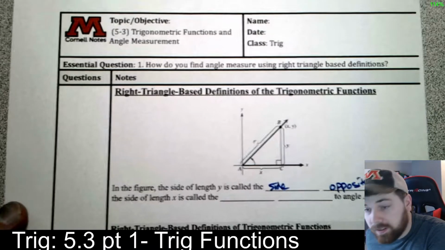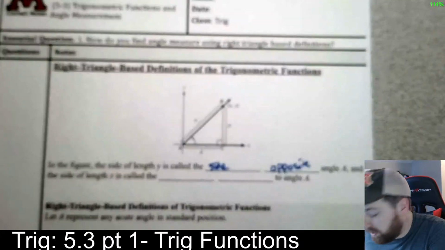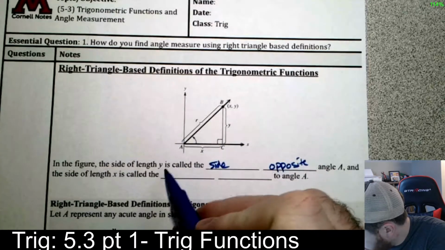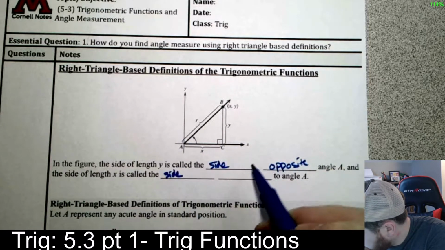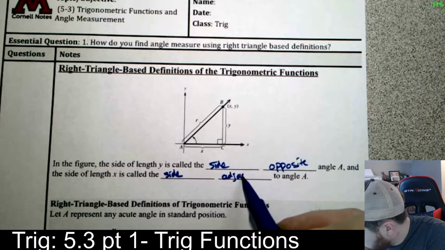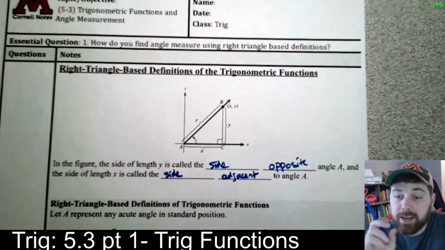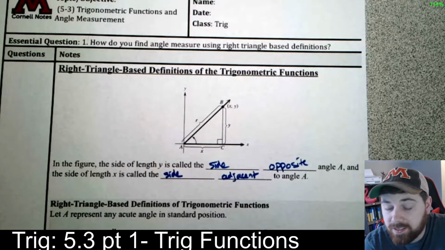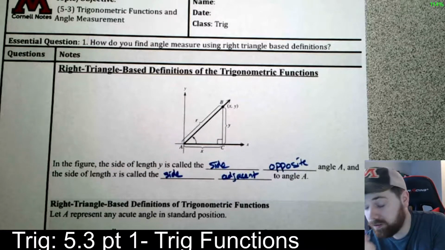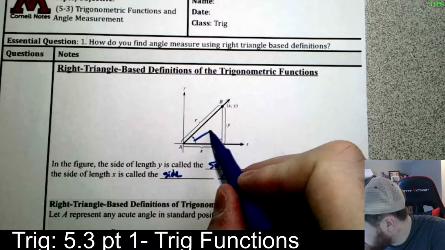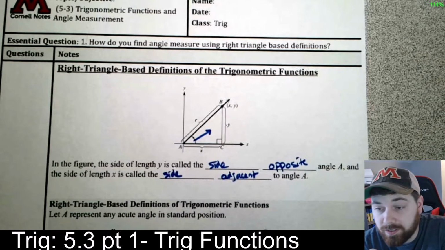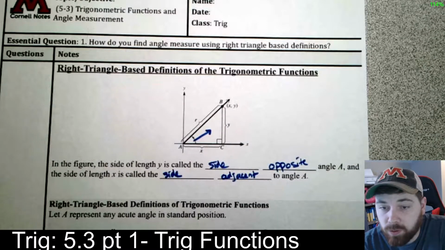The side x is going to be called the side adjacent. Remember, adjacent means next to. So x is right next to angle A, and so it's going to be adjacent. And y is going to be across from; in geometry I teach my kids a straight little arrow that'll put it opposite to. And then r, of course, is the hypotenuse.